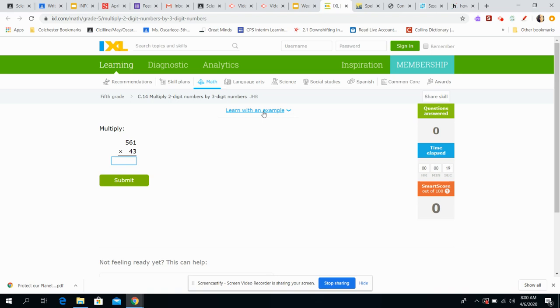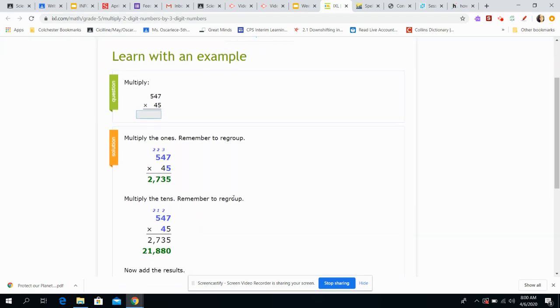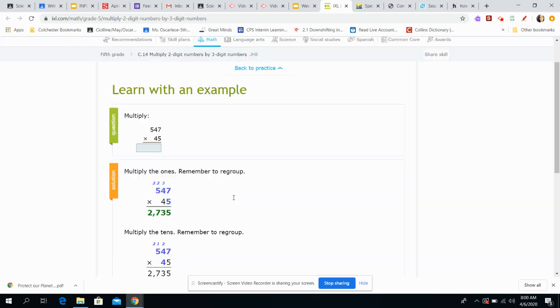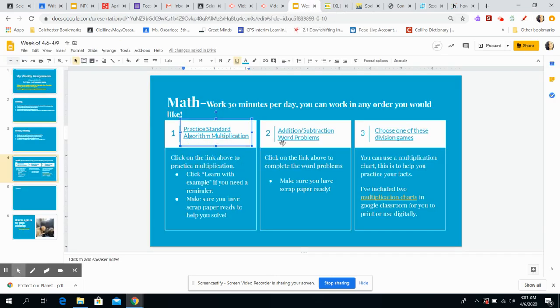Oh, okay, so if you forgot the process for standard algorithm multiplication, here they remind you of the steps if you click Learn with an Example. So you would do this work on your scrap paper, then you would submit your answer, and it tells you if it's right or wrong. So one day you're gonna work on that for about 30 minutes.